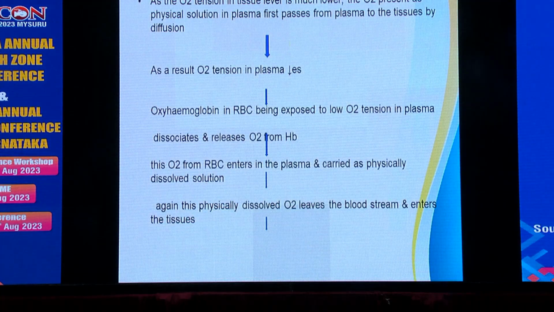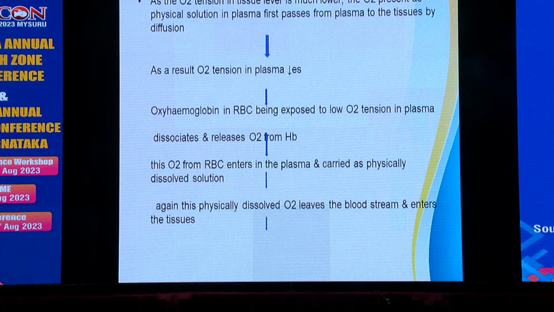As the oxygen tension at the tissue level is much lower, the oxygen present as a physical solution in plasma first passes from the plasma to the tissues by diffusion. As a result, oxygen tension in the plasma decreases. The oxyhemoglobin in the RBC, being exposed to the low oxygen tension in the plasma, then dissociates and releases oxygen.